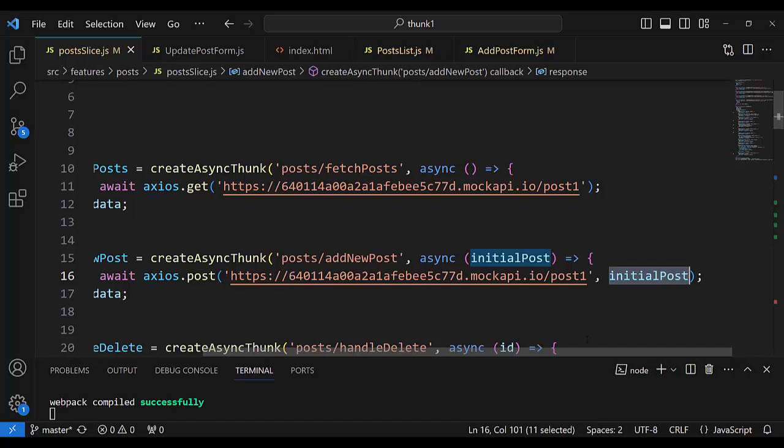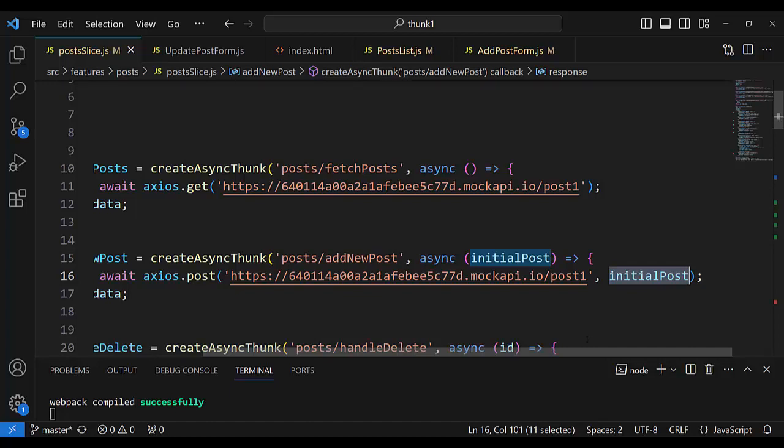Action type says addNewPost fulfilled, and that payload and string are two properties of the action. Action is an object, there is a string action type, and payload.